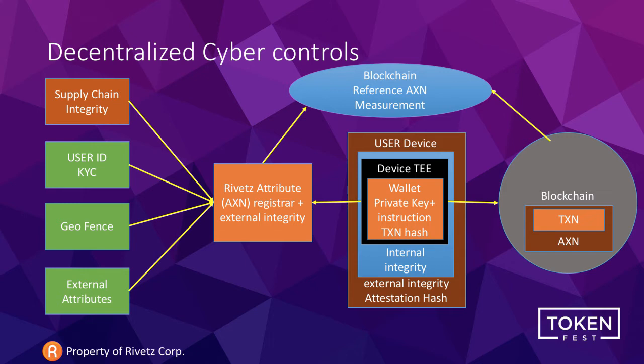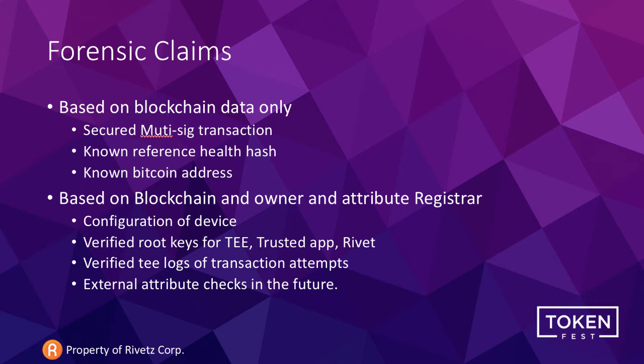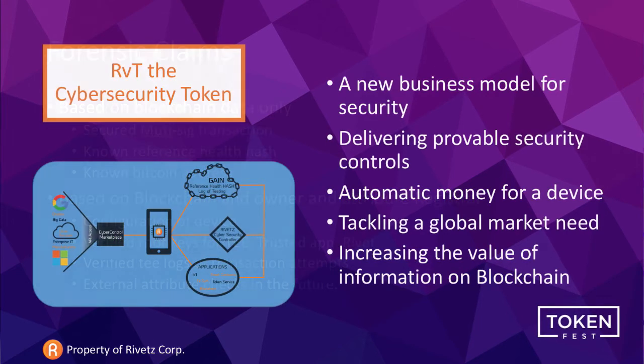So what we've done is we've allowed this trusted execution inside the device to reach out to the network and include information from external controls. That's what we use our Rivetz token for, to pay for the device accessing these external controls and pay for those services. And we can now incorporate that proof of control into the forensic claims that are possible on the transaction. So we can prove that this device in this condition with these controls actually performed that instruction.